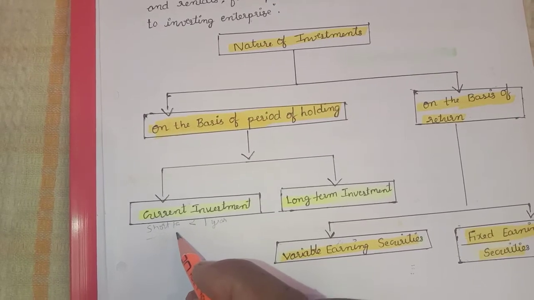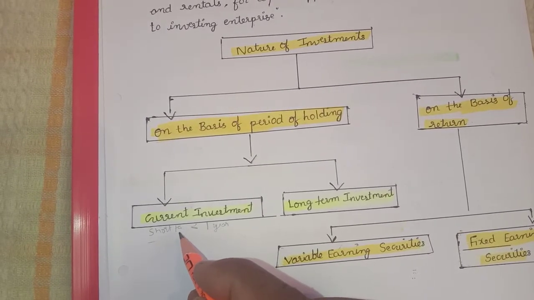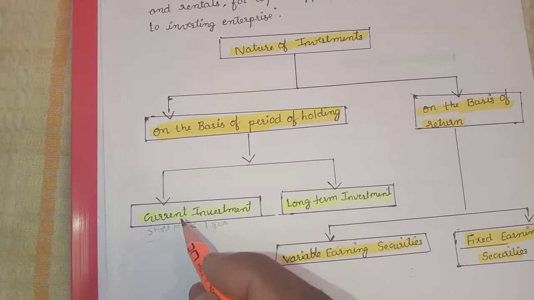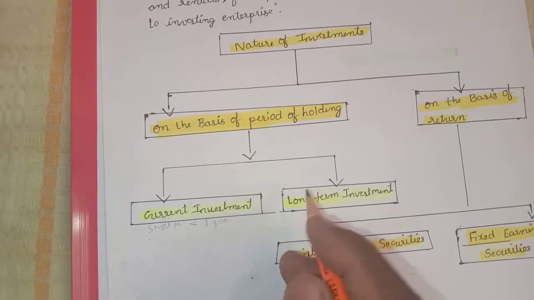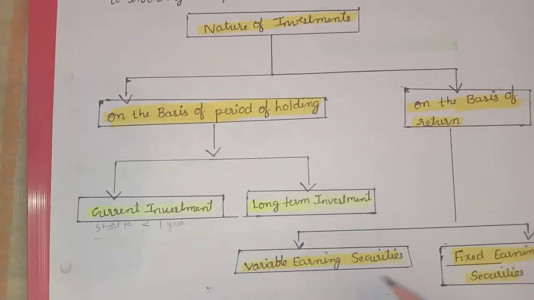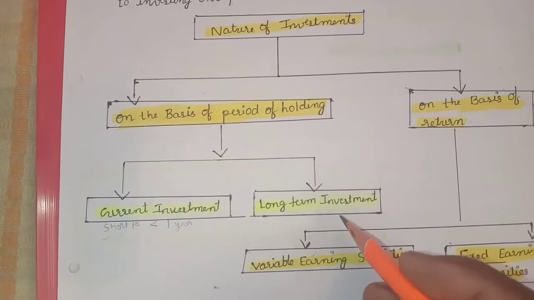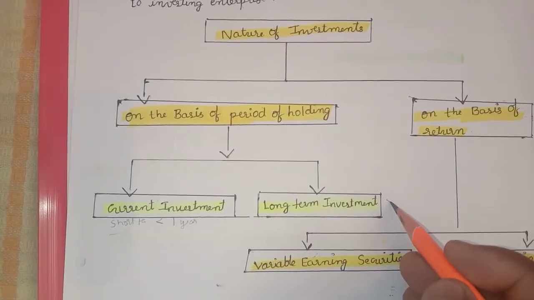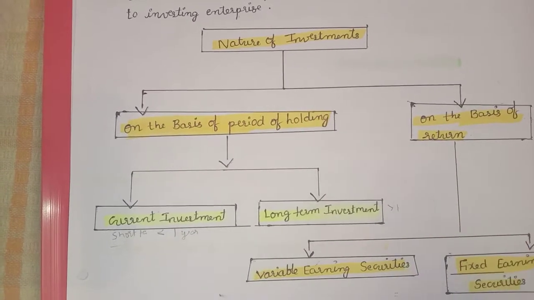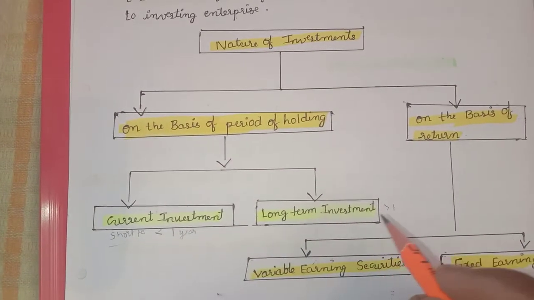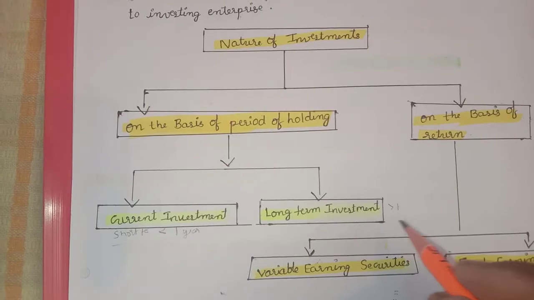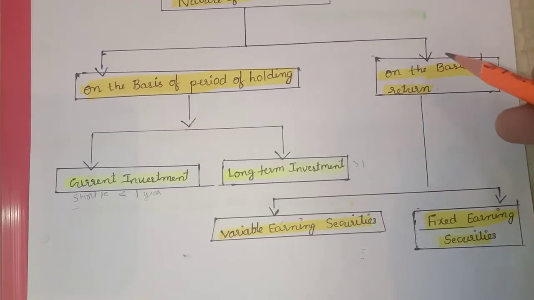Long term investment is shown in the balance sheet, and it is held for more than 1 year.